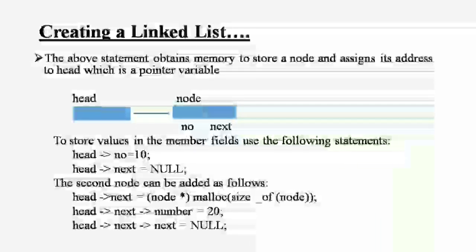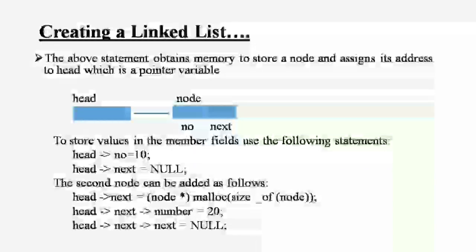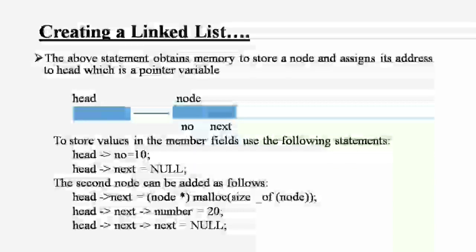The above statement obtains a memory to store a node and assigns its address to head, which is a pointer variable. That is the two boxes, the head box and the second one, the node box. The head can be divided into two. What is the node? In a node also we have two: the first one on the left side is the number, and the right side is the next.